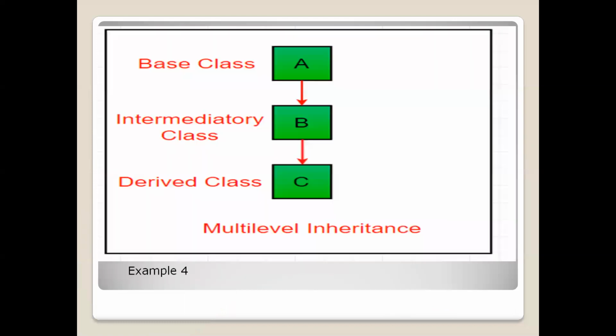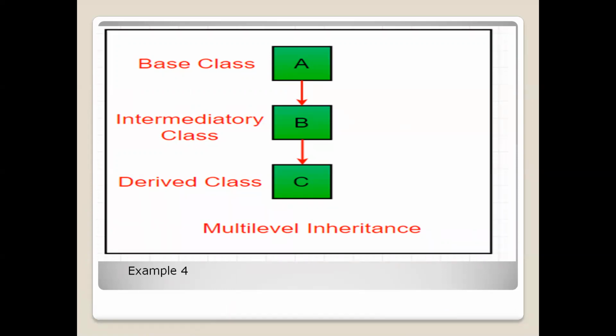Let us review the picture of multi-level inheritance. There are n number of classes, where the first class will act as the parent class for the next class, and grandparent class for the one after.